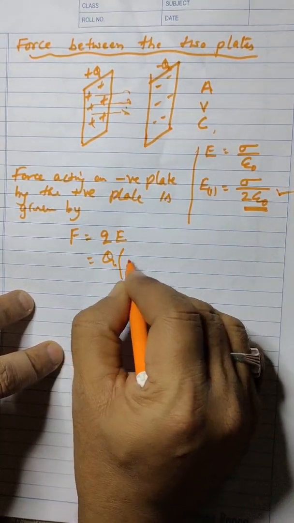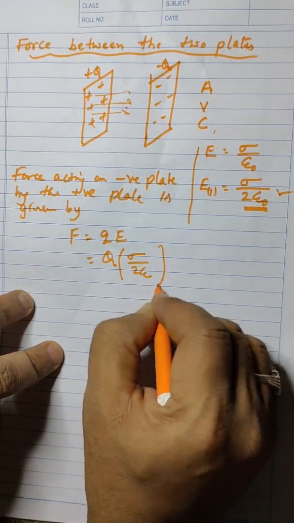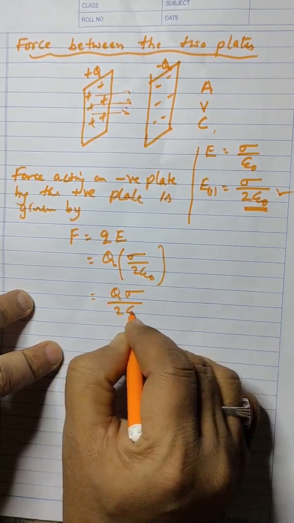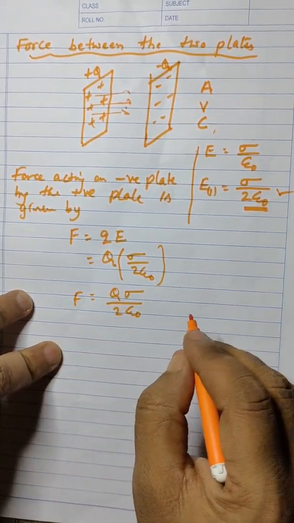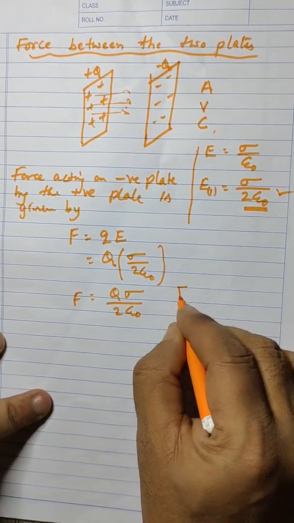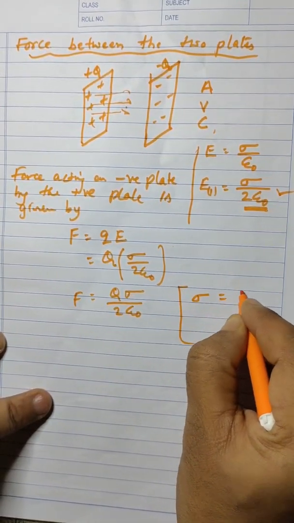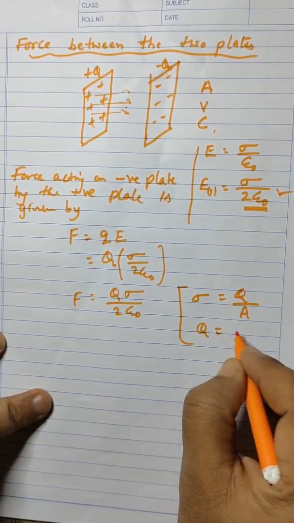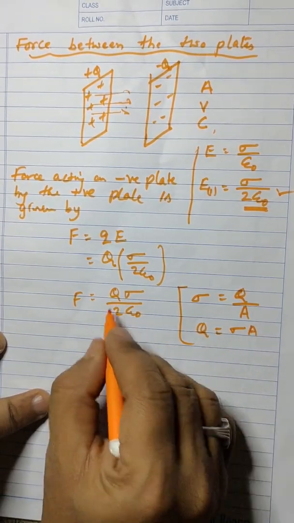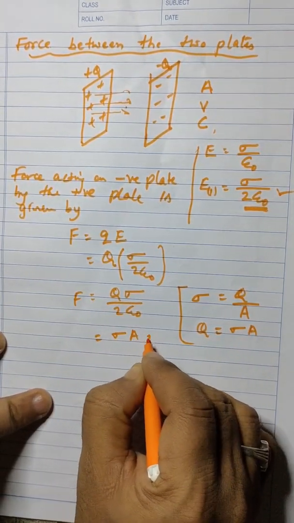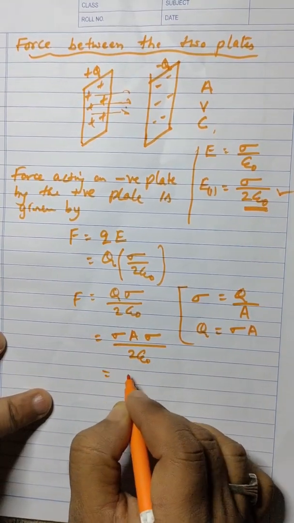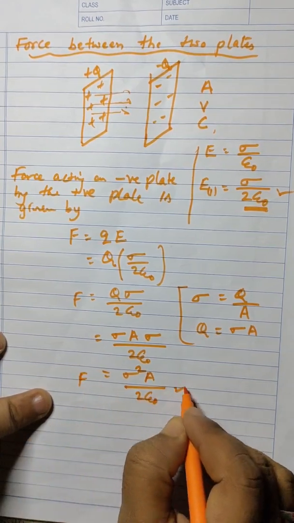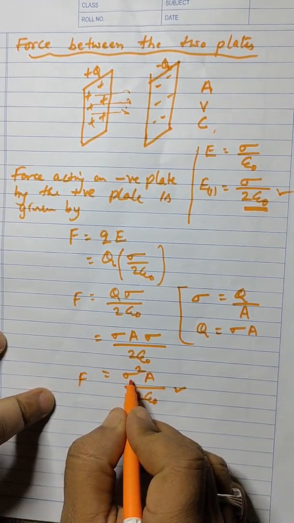That is, we can say here sigma by 2 epsilon naught. Therefore, we can say F equals Q sigma by 2 epsilon naught. So this is the force acting. And we can also write it in different forms. Since we know that sigma is equal to charge by area, therefore Q is equal to sigma into area. So if I write sigma into area into sigma by 2 epsilon naught, this will become sigma square A by 2 epsilon naught. So this is also one more form, in terms of surface charge density.